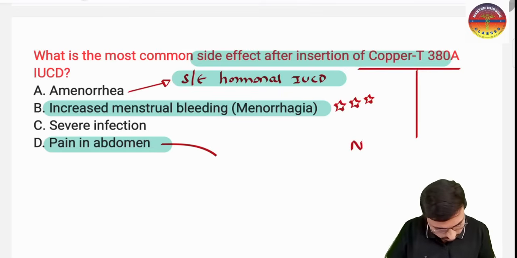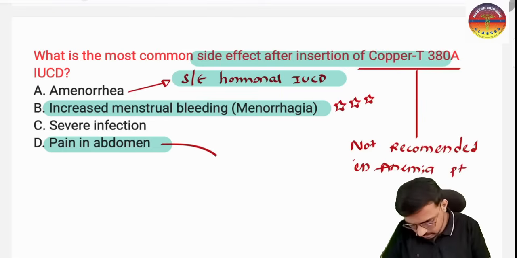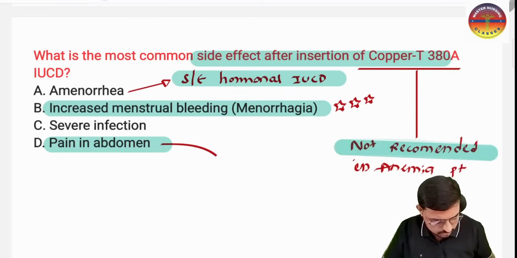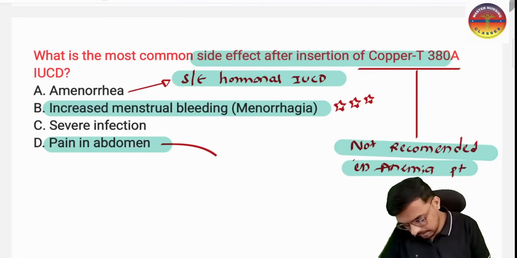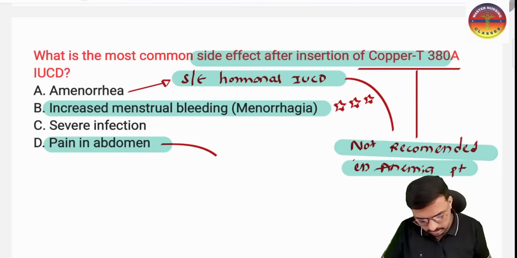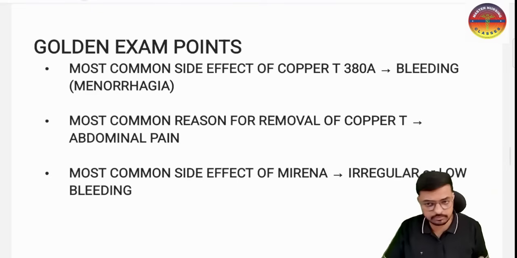So this is not recommended in an anemia patient. A very important line for your exam, so don't forget this one. Okay, can I use the hormonal IUCD? Yes, I can use the hormonal IUCD in a patient with anemia, because it does not cause bleeding. So these are some golden points you must remember for your exam.